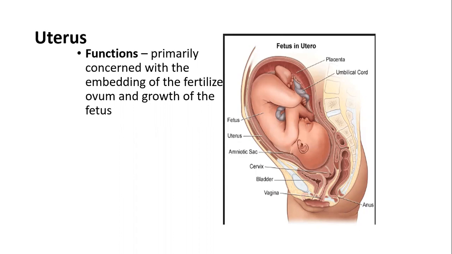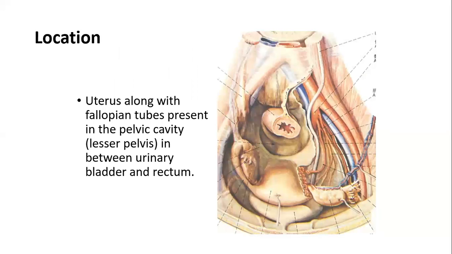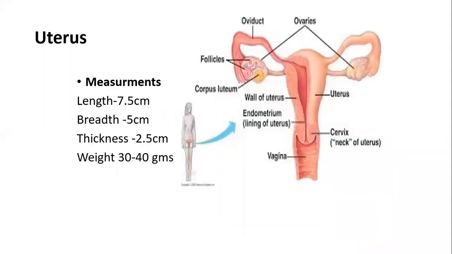So, as you can see in the picture, the uterus is the birthplace where the zygote forms or the ovum gets embedded and growth of the fetus takes place. So where is it located? The uterus, along with the fallopian tubes, is located in the pelvic cavity in between the urinary bladder and rectum.